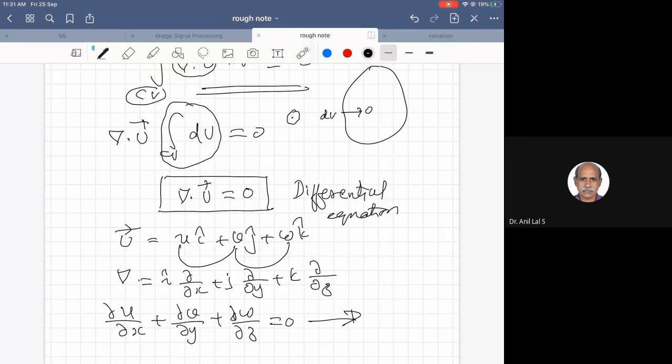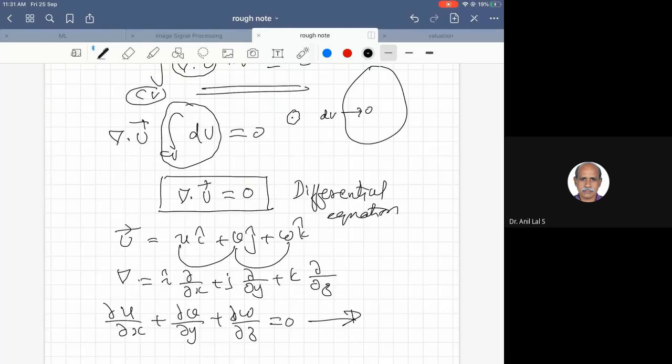So the velocity components should satisfy this equation at each and every point. Suppose a velocity field is given, you can do the check. If we check this equation and it is not satisfied, the conclusion is that it is not an incompressible flow. It does not represent an incompressible flow.